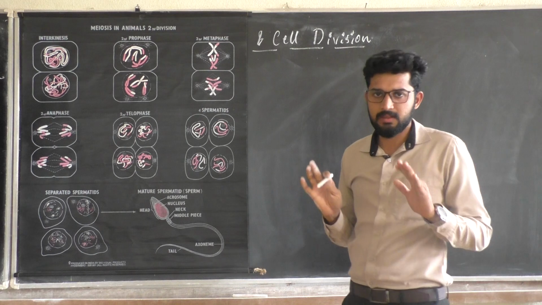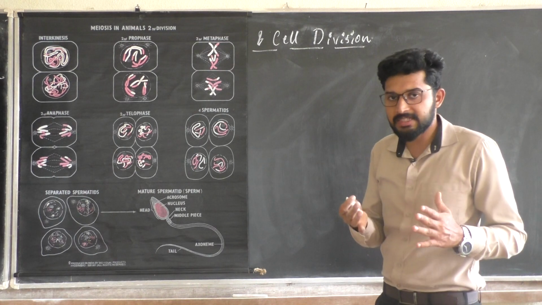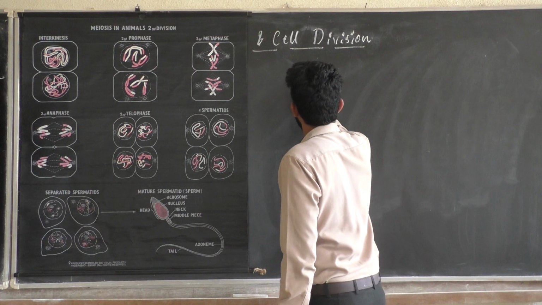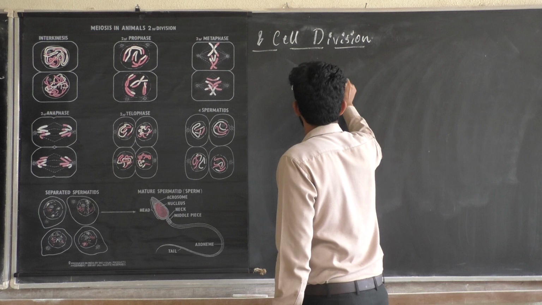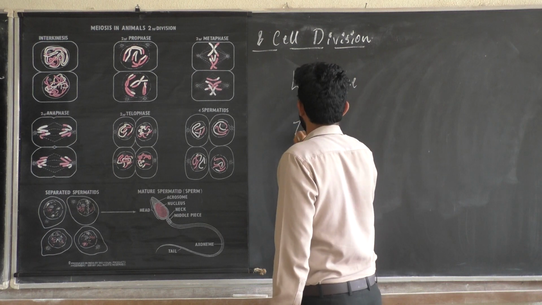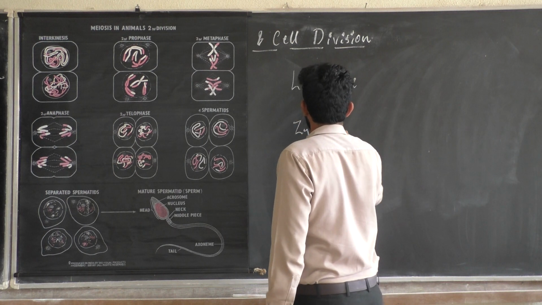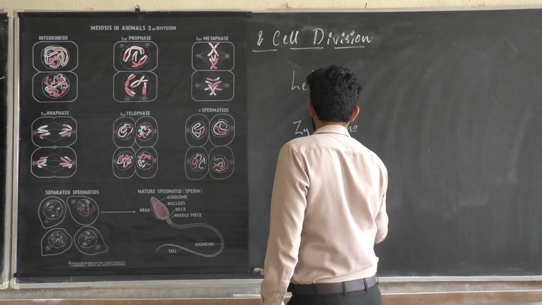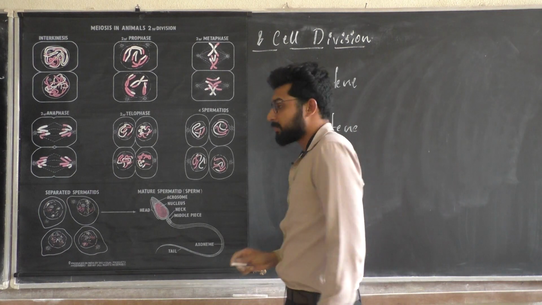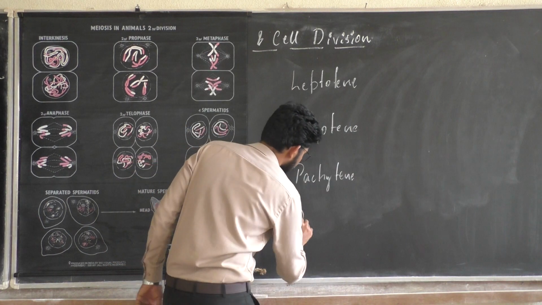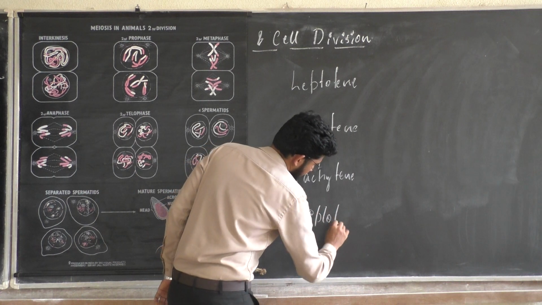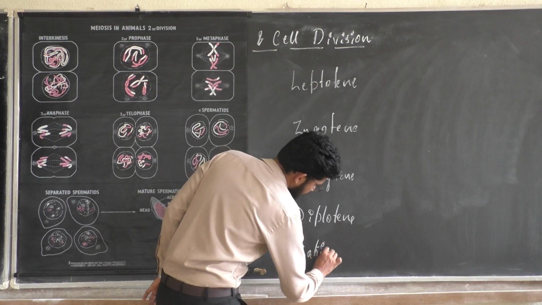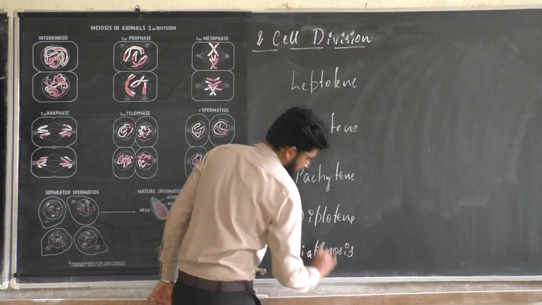In prophase 1 you have leptotene, the first stage, next zygotene, the second stage, pachytene, then diplotene, then diakinesis.